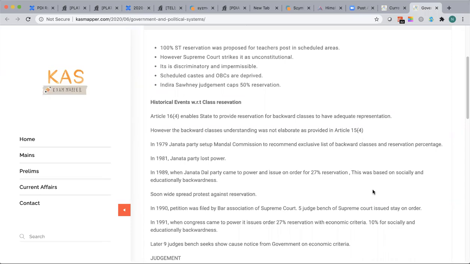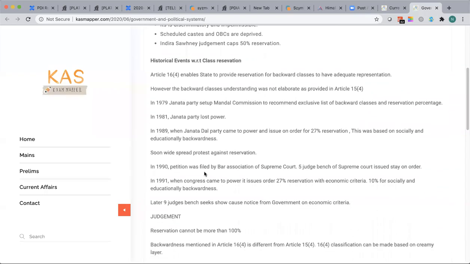Since the higher caste people didn't want to lose their power in government posts, they started instigating protests India-wide, and the government was simply not able to control these protests. And later, what happened? The Bar Council of India also filed a petition in 1980 against this government order. So a five-judge bench of the Supreme Court issued a stay on this order.